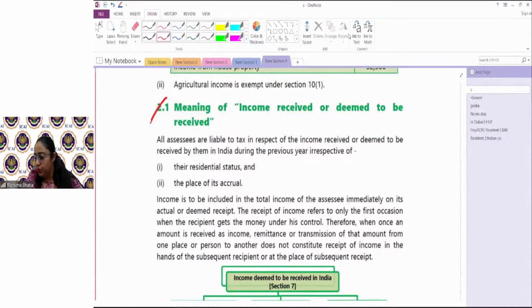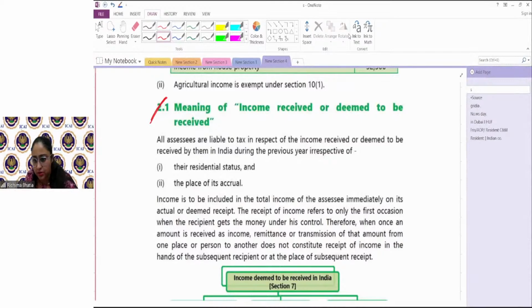Illustration number 2 and illustration number 5. What is the problem in illustration 2?